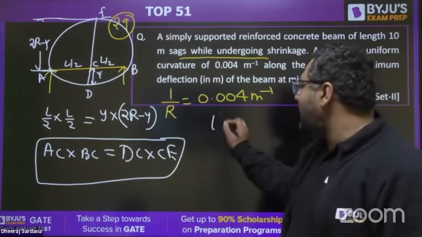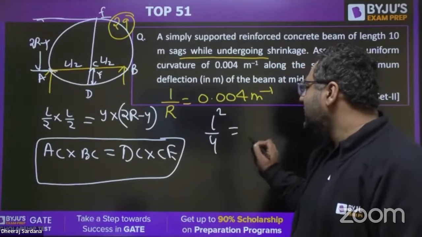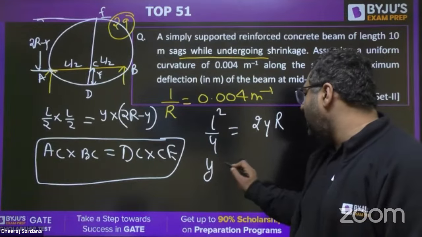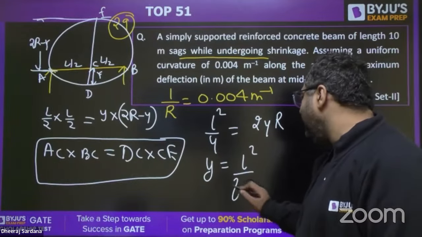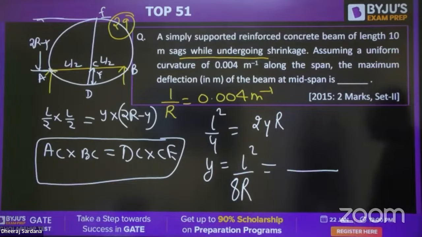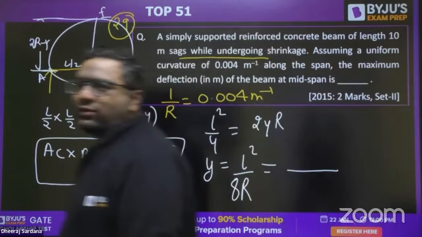So this is going to be L square by 4 is equal to 2yR. You can find the y value as L square upon 8R. Just put the value, get the answer. This is the deflection, guys. I feel everybody can find the answer now.